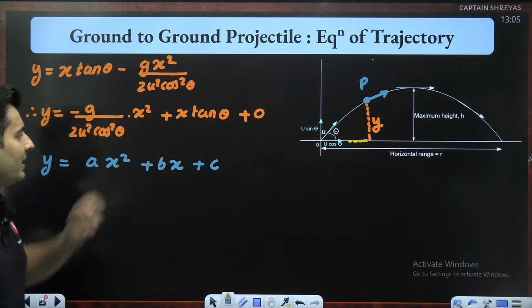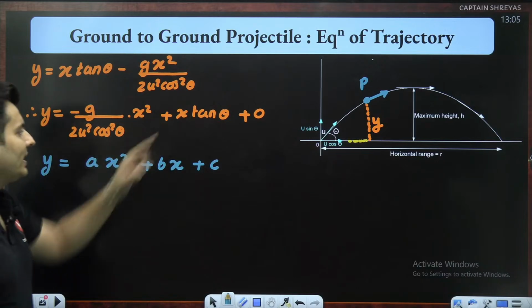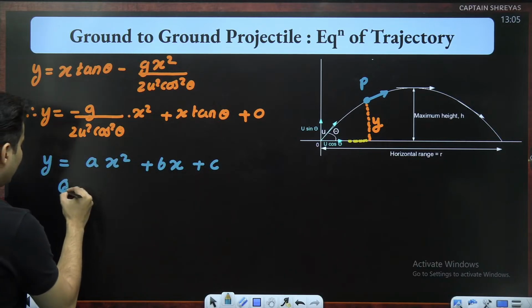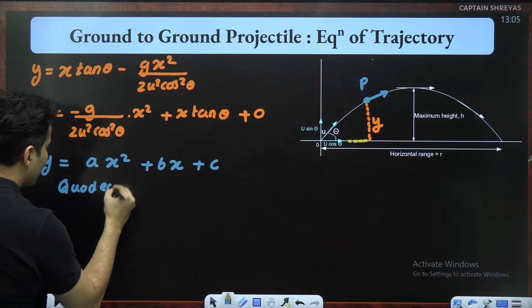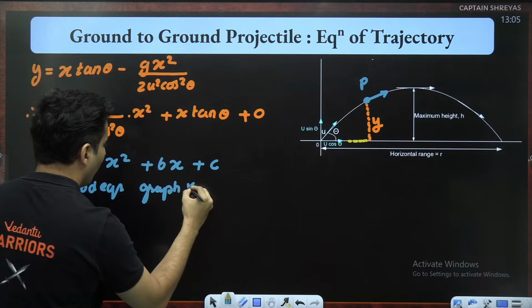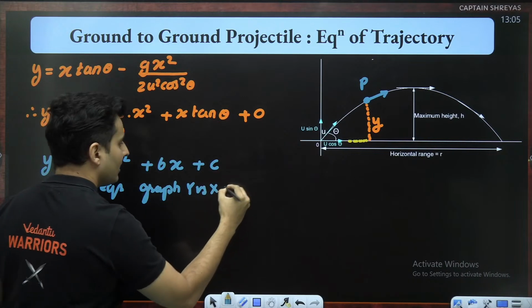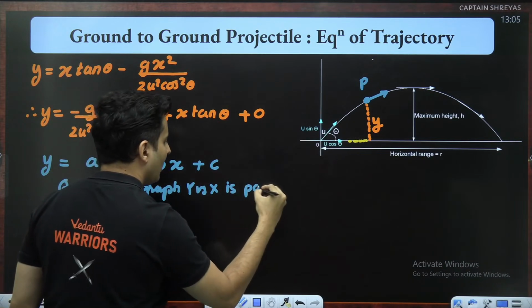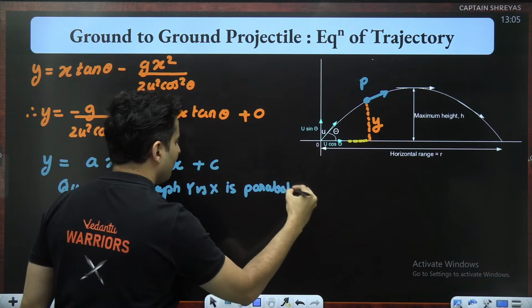This is a quadratic equation. X square is there. So for a quadratic equation, the graph of y versus x is nothing but a parabola.